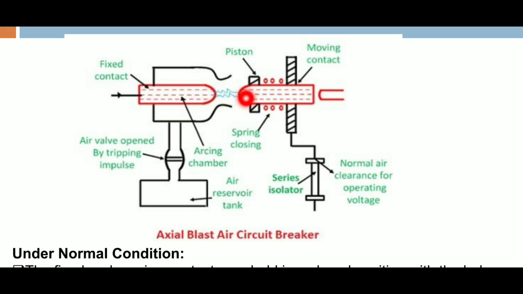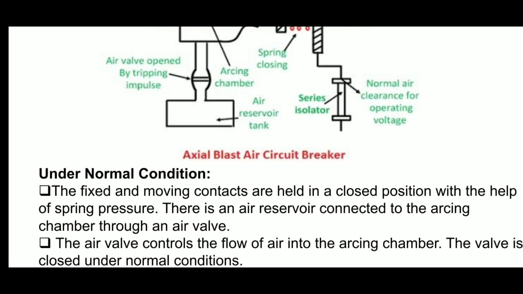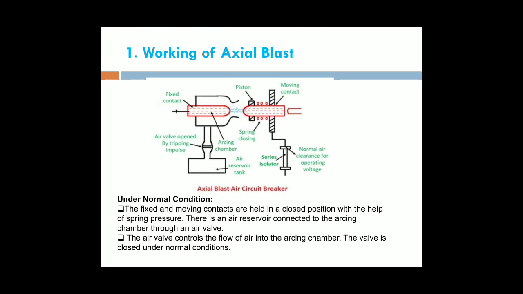Okay, same direction to the arc. By using this axial blast, we will reduce the arc within a short period due to the disturbance of the ionization particles between the fixed and moving contacts. By disturbing the ionized particles between the fixed and moving contacts, the arc may be reduced. Then we will protect the circuit breaker. Okay, this is the overall construction of an axial blast circuit breaker.